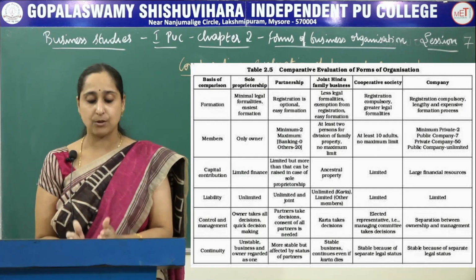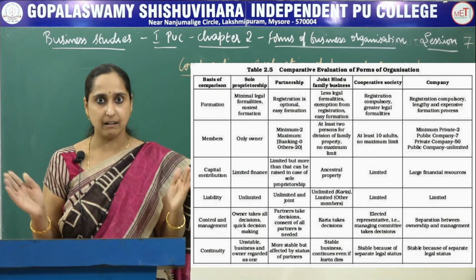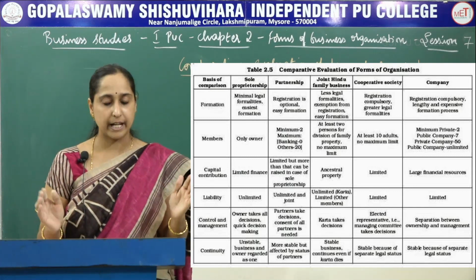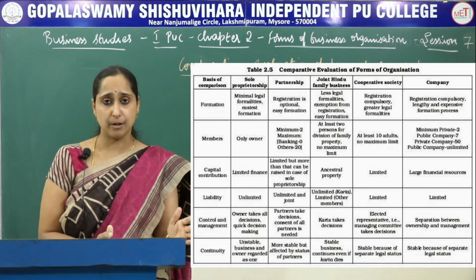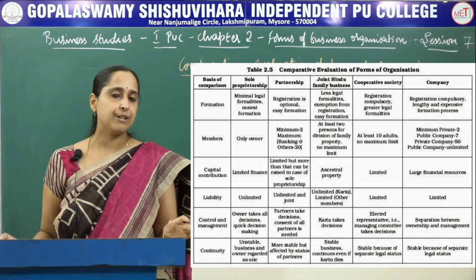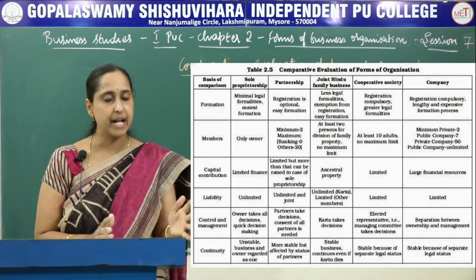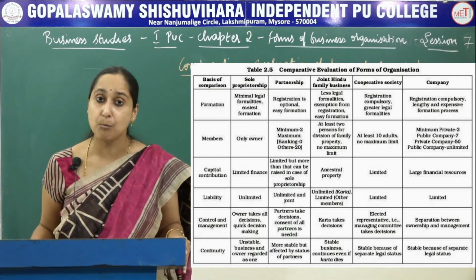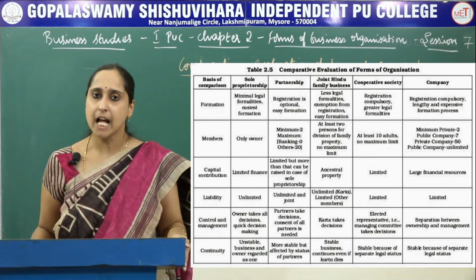In case of cooperative society, only the elected representatives, that is the managing committee they form, take decisions. And in case of a company, you know that there is a separation of ownership and management. Here owners are different, the company is different, and basically a joint stock company is managed by a board of directors which is elected by the shareholders of the company.